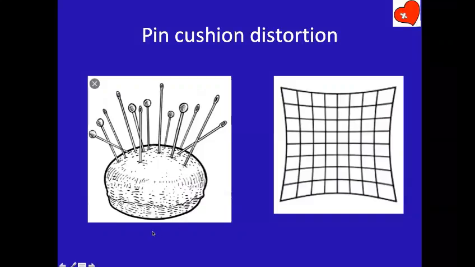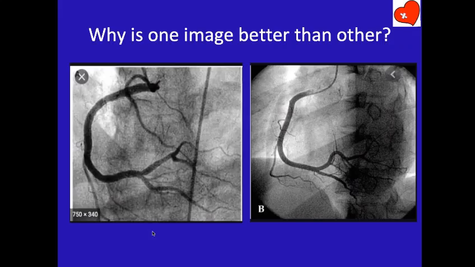So we have magnification, we have distortion. Then we have another problem, which is quality of image. Now between these two, why is one image better than the other? Obviously, you can make out that this image is not as good as this one. Both are LAO, both are right coronary artery, and both are probably more or less similar views, but slightly different degrees of LAO.